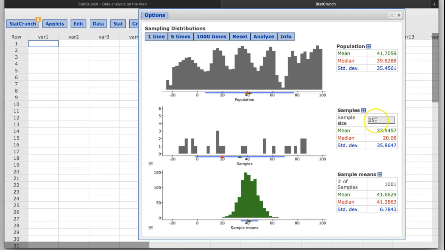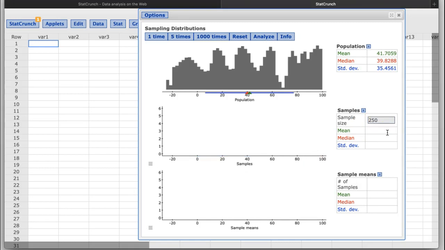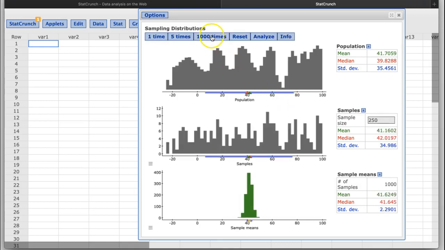Now, I'm going to replace 25 with 250, so my sample size is going to be 250. What do you think my histogram is going to look like down here? Do you think it's going to look the same? Do you think it's going to look wider or a little bit narrower? What do you think is going to happen? These are things you need to be able to visualize here, but what I'll do is I'll just run it.